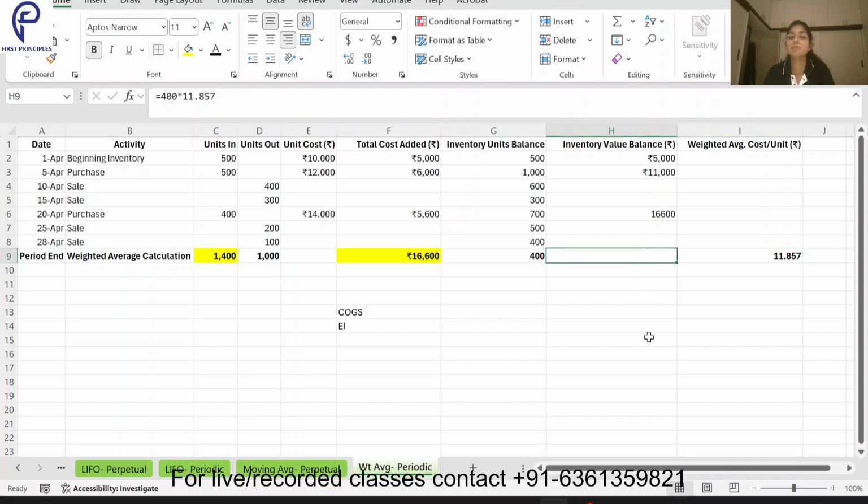What is the value of my inventory balance? How much is the balance inventory? 400 into 11.857 comes to 4742.8.